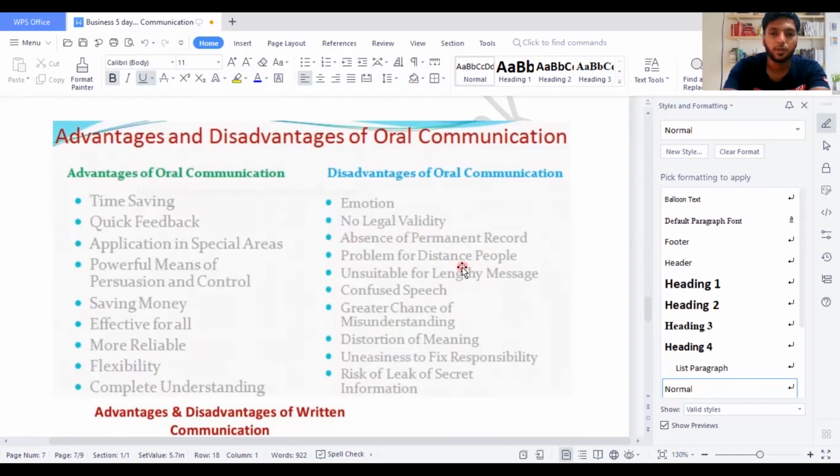Problem for distant people: when a person is so far away, it's very hard to communicate, and it's unsuitable for lengthy messages. You can't communicate lengthy messages. When you are nearby, you will always speak what you really feel. Confused speech: a greater chance of misunderstanding, depending on the way you say something, the emotion.